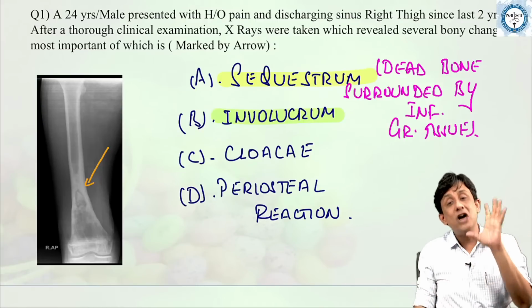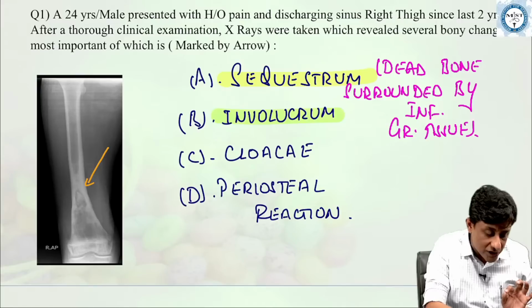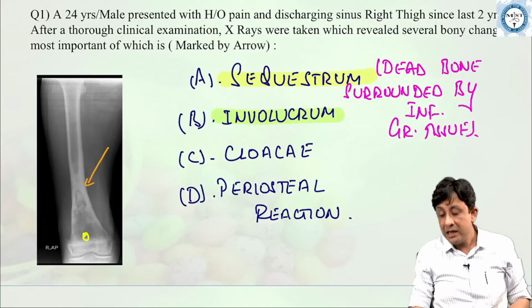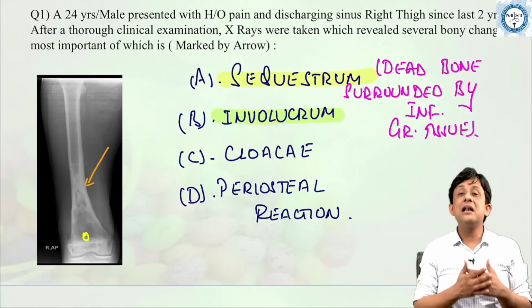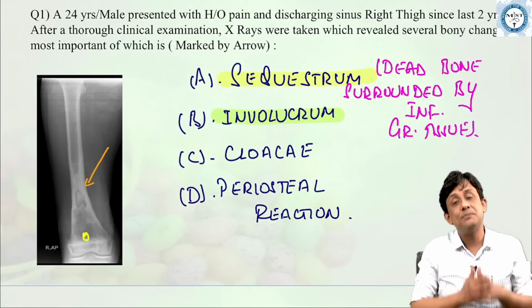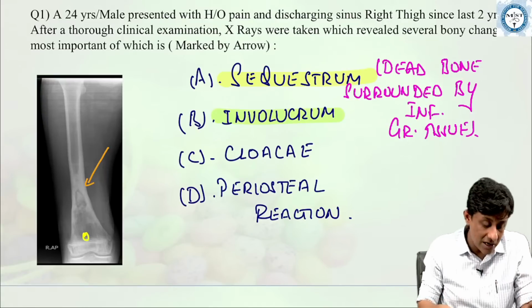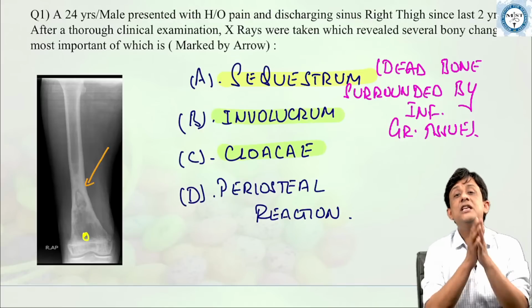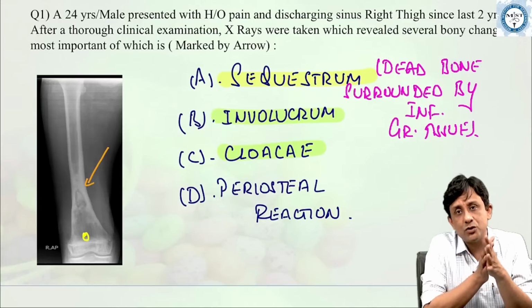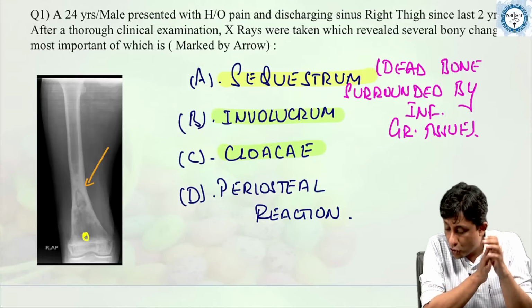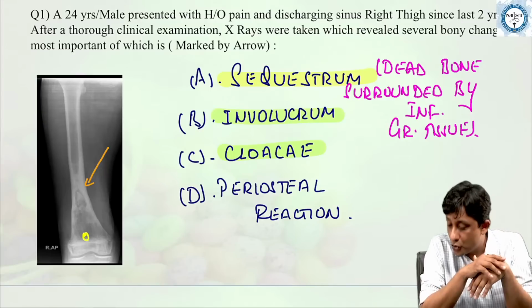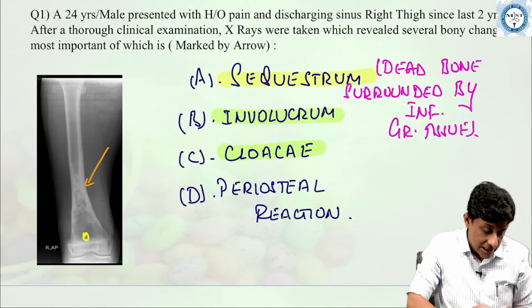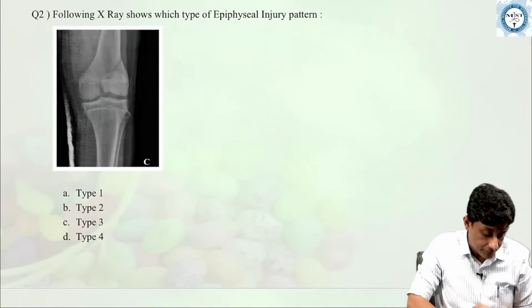Mostly, if there is a long-standing infection, we can also see small openings in the bone, and those small openings are responsible for a continuous pus discharge from the bone. These are called cloacae. So these were the important terms which we associate with a patient with chronic osteomyelitis. So fantastic. Most of you have got this right. Absolutely right. So the answer here is sequestrum.